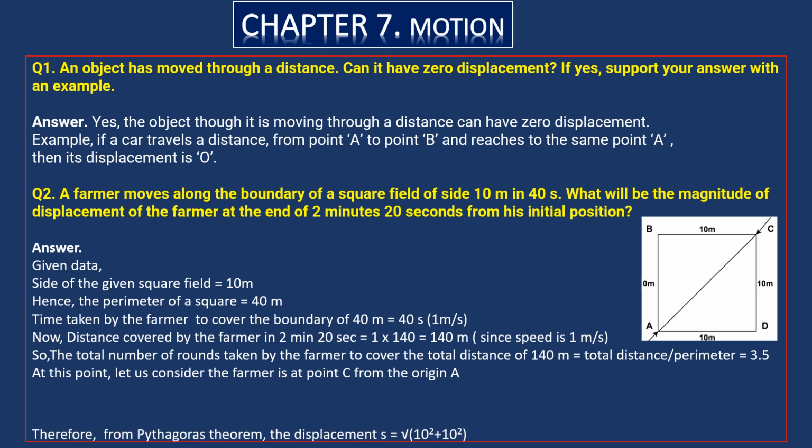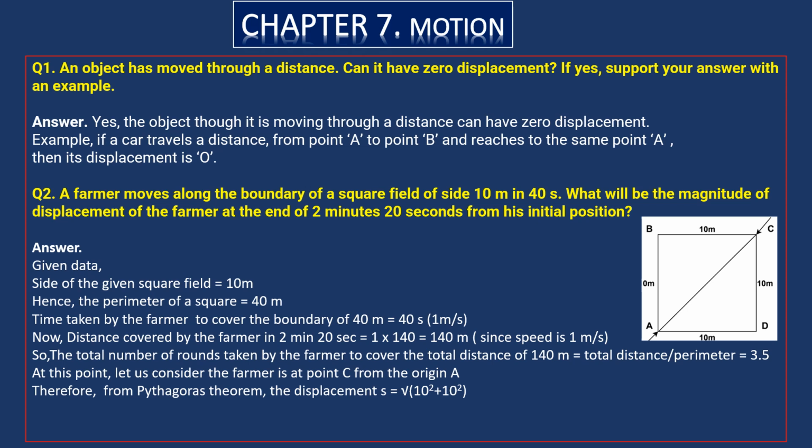Now, therefore, from Pythagoras theorem, the displacement we have in the question, what is his displacement from his initial position? Here we have to use Pythagoras theorem, that is AC square is equal to AB square plus BC square.